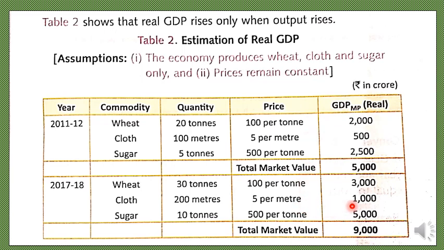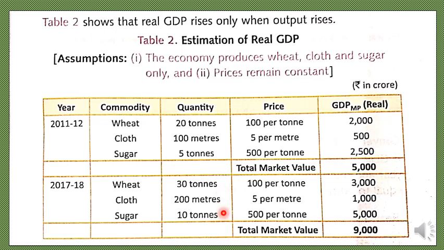In the current year also, you see, we get the market value of each good and then the sum total, the aggregate market value, which is the GDP-MP. So this is the real value. Why? Because there is no price fluctuation. So in both the years, what we see, that the GDP has increased from a market value of 5,000 to 9,000. Why? Because the output level of the economy has increased, that is the quantum produced of the 3 goods that is mentioned here has increased.